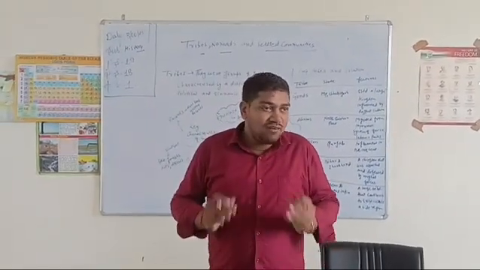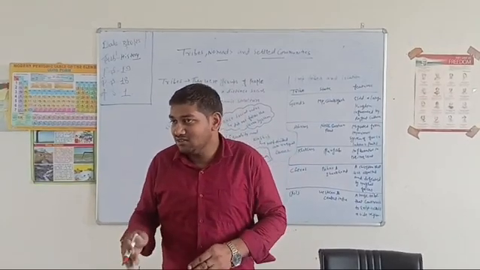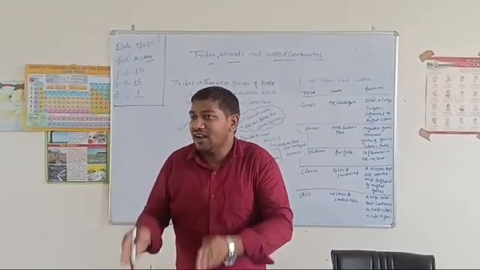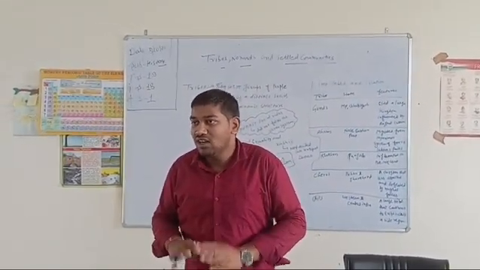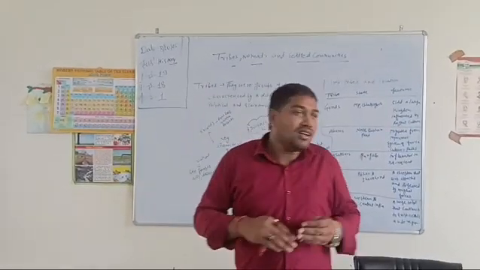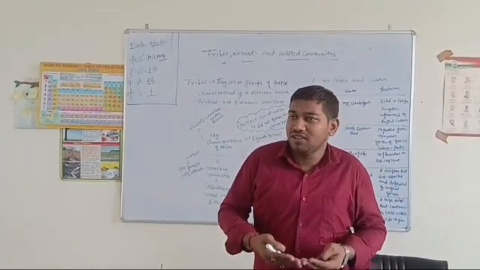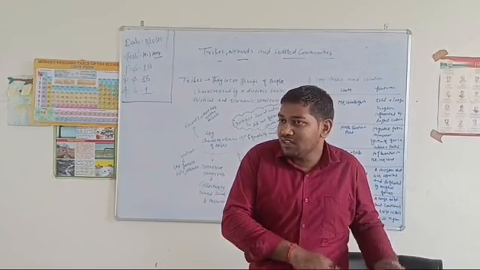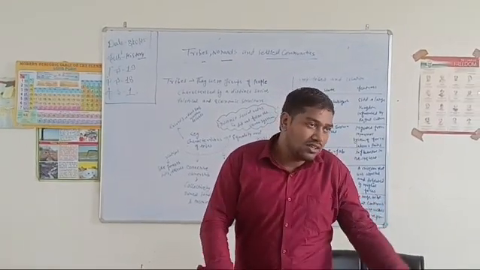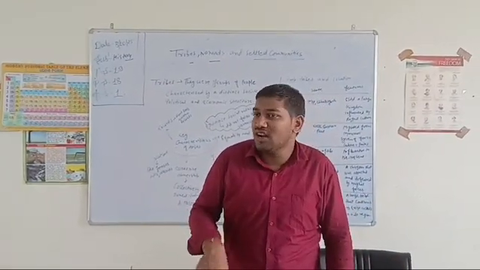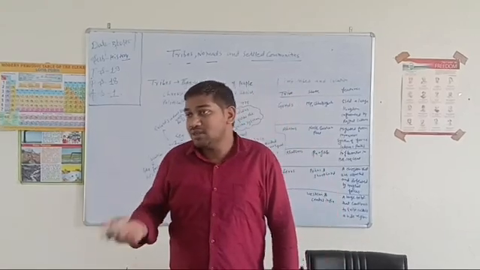Shifting agriculture is that in which a patch of land is cleaned, the forest is cleaned, and then cultivation is done. Then when the crops are harvested, we clean another patch of land and do the cultivation there. This is known as shifting agriculture. This is also known as slash and burn.